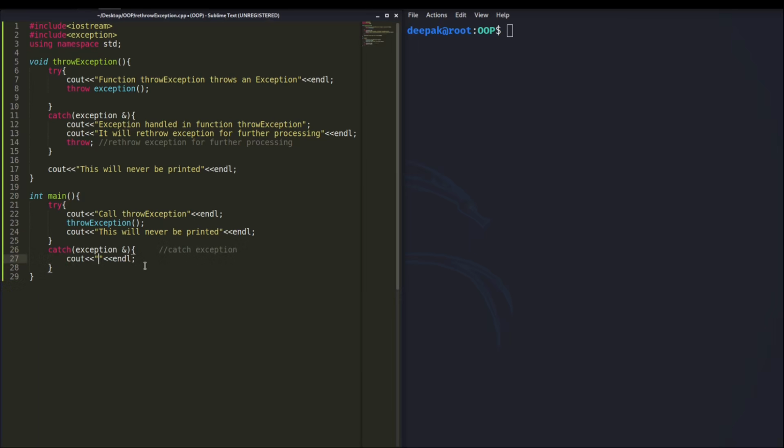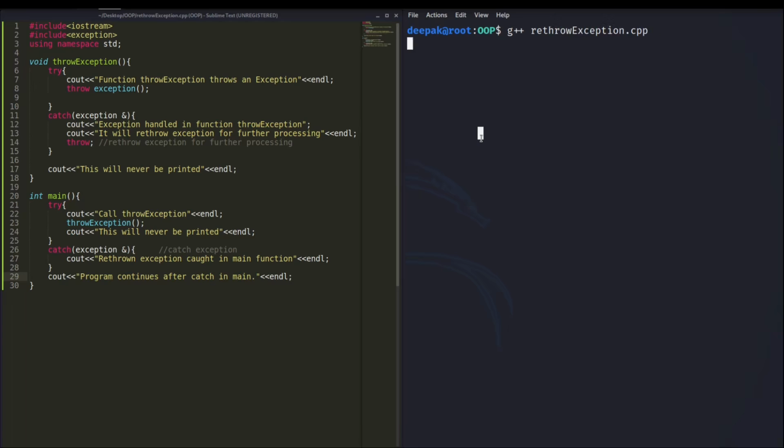You can write another message here, "rethrown exception caught in main." And as this exception is handled properly, this program will continue after this, right? So we have created this program. Now try to compile this program. Program name is rethrow exception, and you can see the program has been compiled successfully.